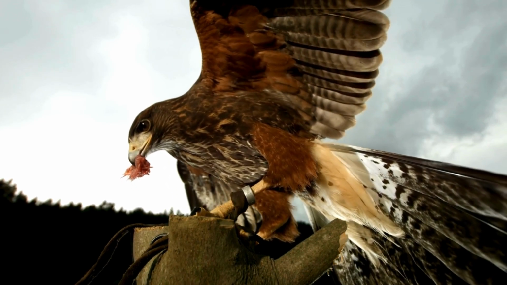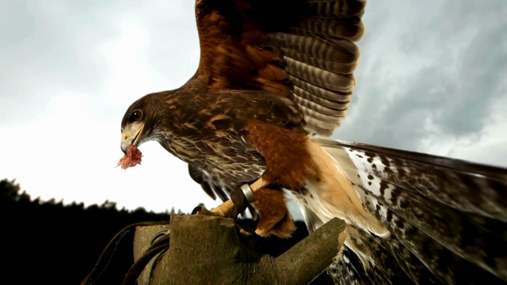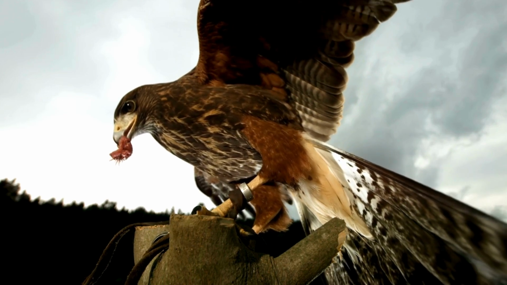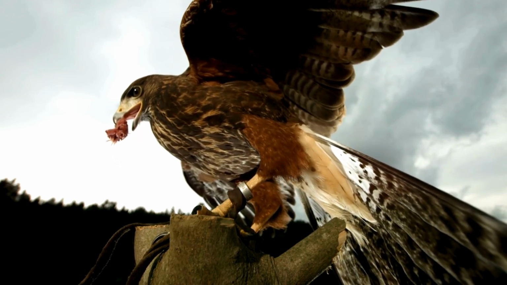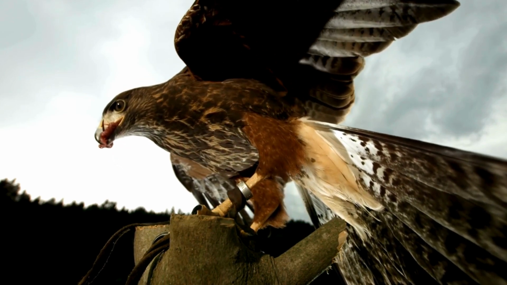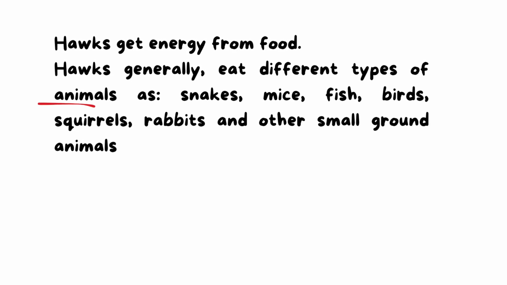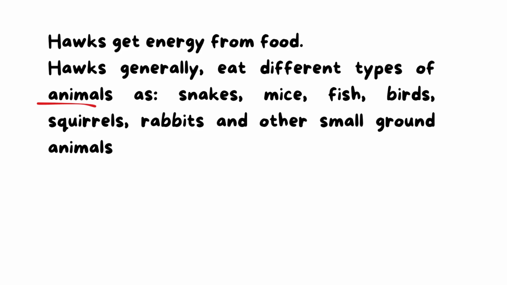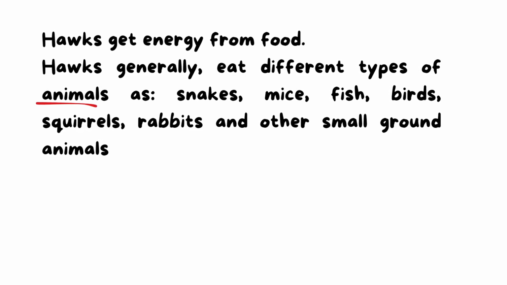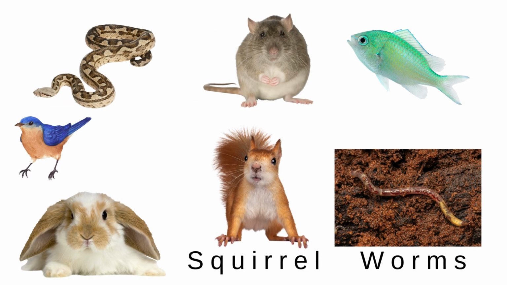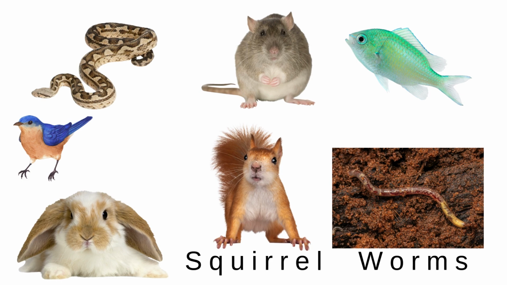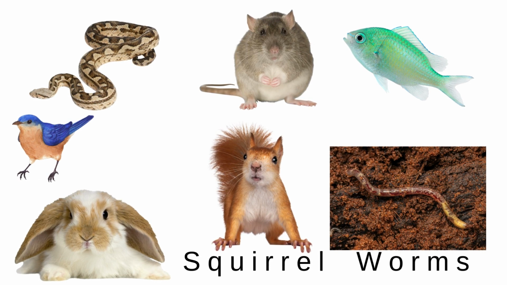Hawks get energy from food, and hawks generally eat different types of animals, such as snakes, mice, fish, birds, squirrels, rabbits, and other small ground animals like worms, okay? So here, these are the animals that the hawk eats.